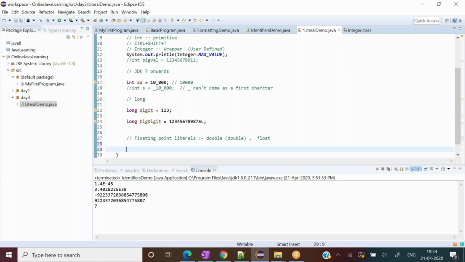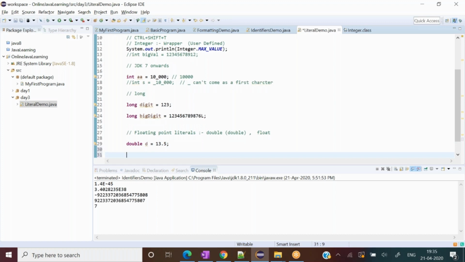Say for an example, this data type also has one glitch. That's why I'm introducing it with respect to floating point literals. Double d equal to, let's say, 13.5, you write. It did not complain about anything, right? But as soon as I write float f equal to the same value, it will straight away start complaining.